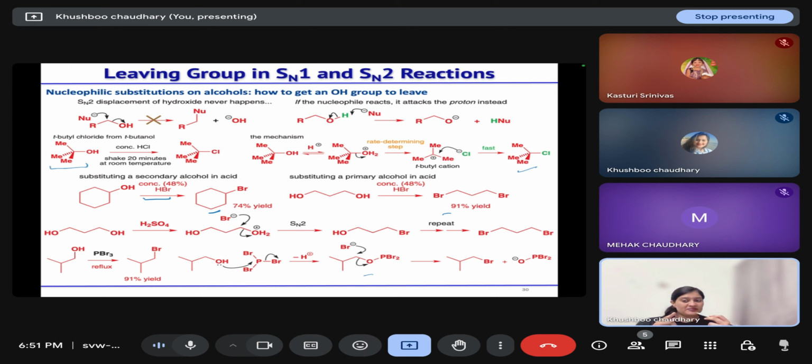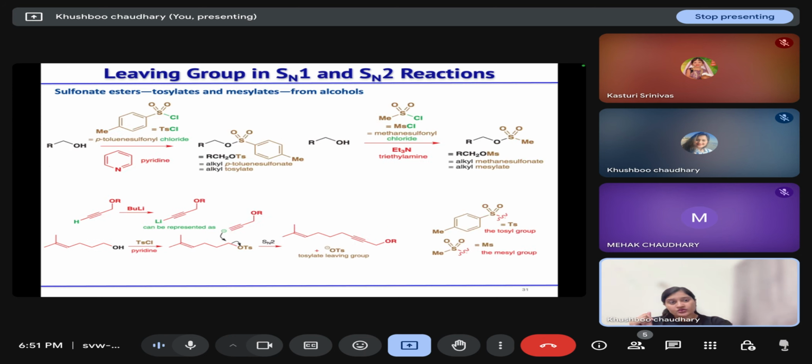So if we are treating it with PBr3 or PPh3, in that case also this O-PBr2 bond will be stable, and your bromide can substitute this OPBr2 and alkyl bromide can form. So to make your hydroxyl group a better leaving group, one condition we can use is an acid catalyst. Second condition, we can use phosphorus compounds that can form a stronger bond with your alcohol oxygen.